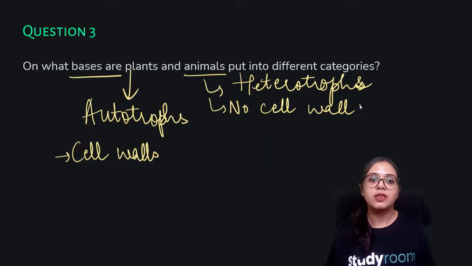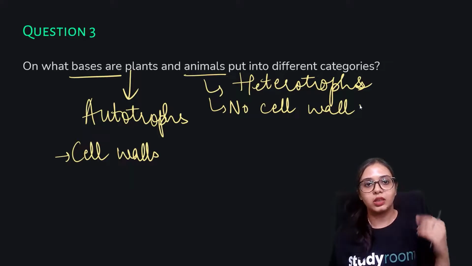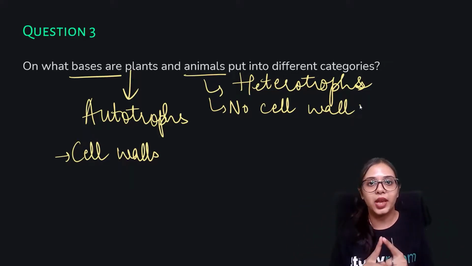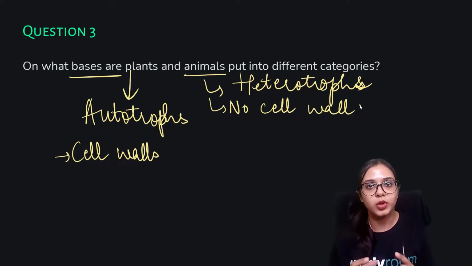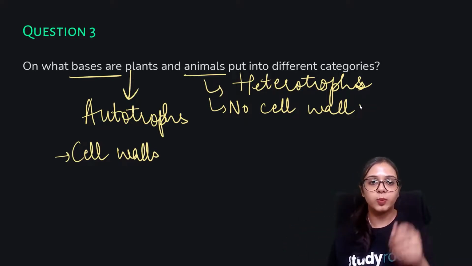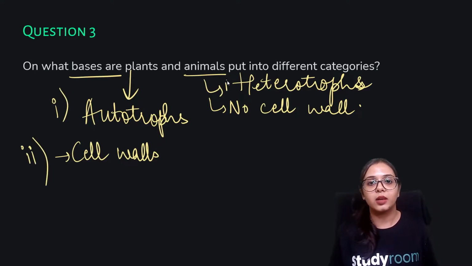Since all plants are autotrophs and all animals are heterotrophs, no matter how much further classification the plant category or the animal category goes into, you cannot compare them or club them together into one category. They would always be separate. On the basis of these very simple characteristics, we can assess that plants are different from animals, and hence they can be put into different categories.